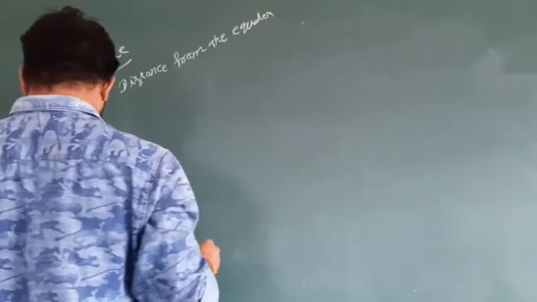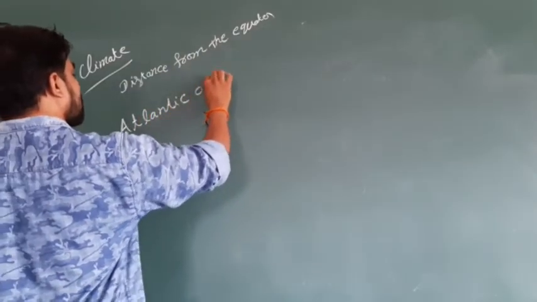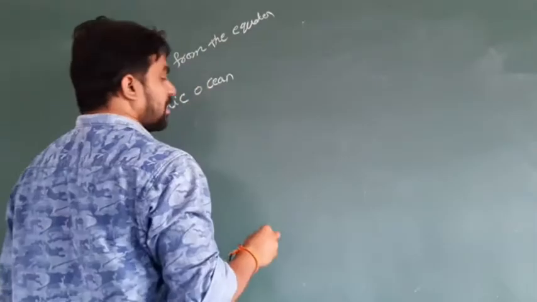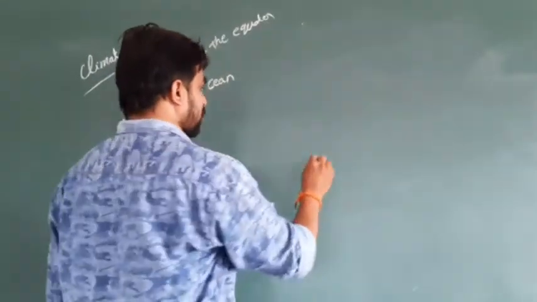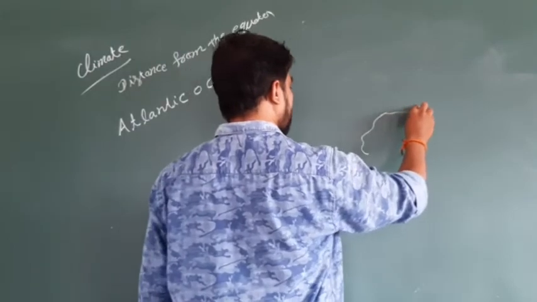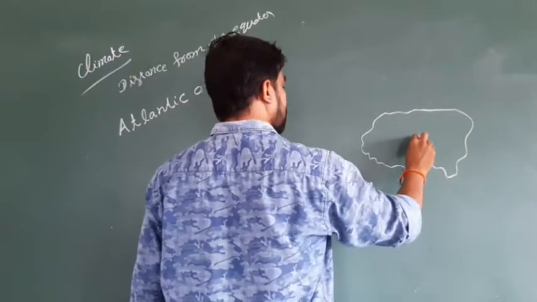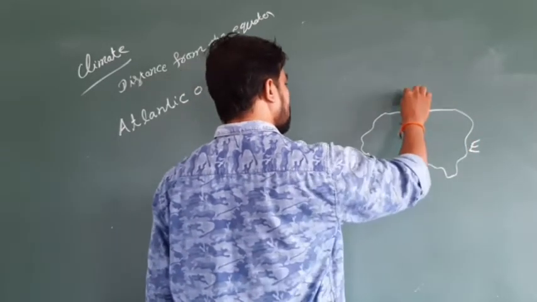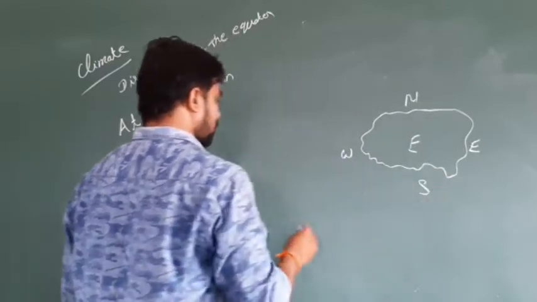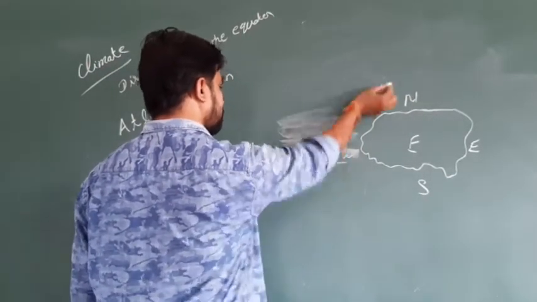The next one is the Atlantic Ocean. So another factor of climate in the region of Europe was the Atlantic Ocean. This is called the Europe continent, and this is Eastern Europe, and this one is Western Europe, Northern and South. So here we have that Atlantic Ocean.